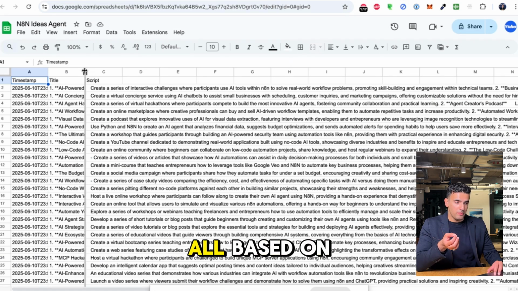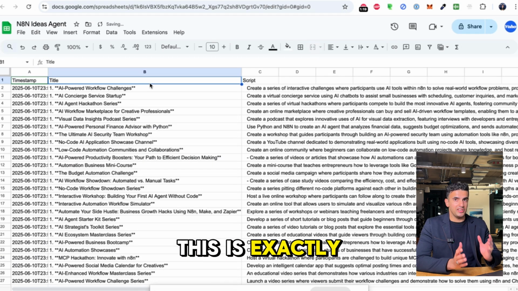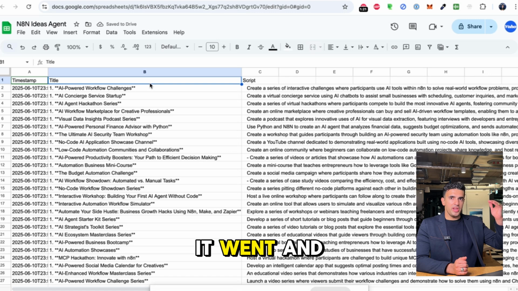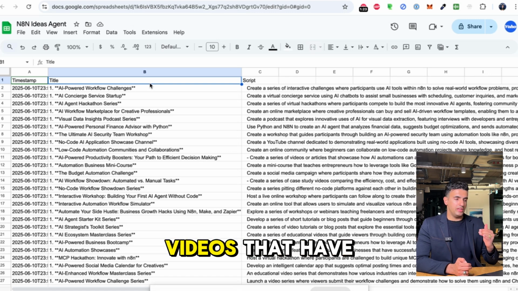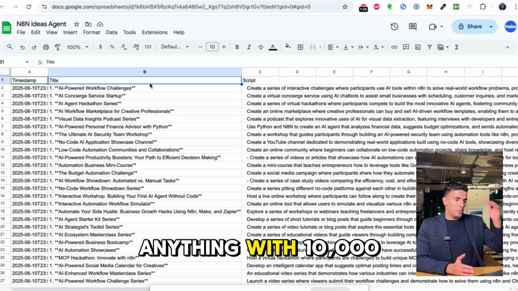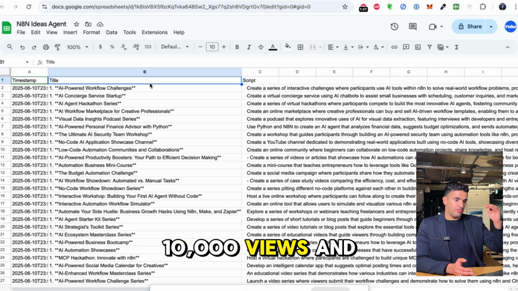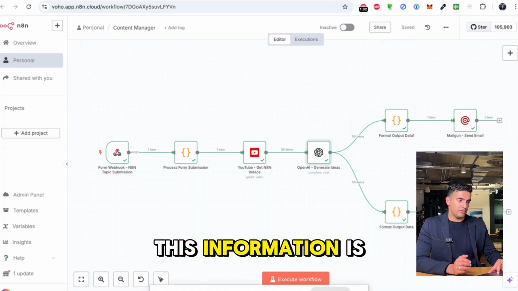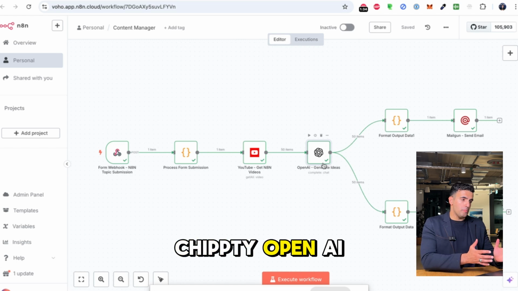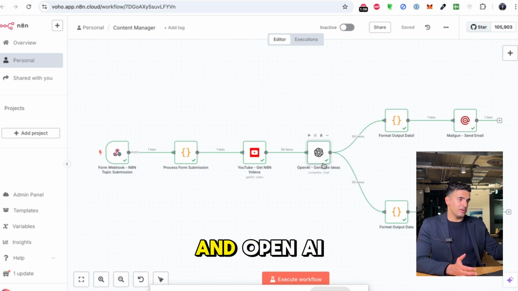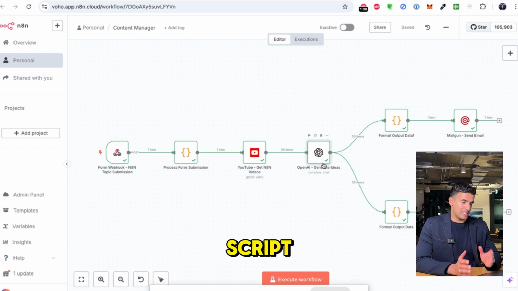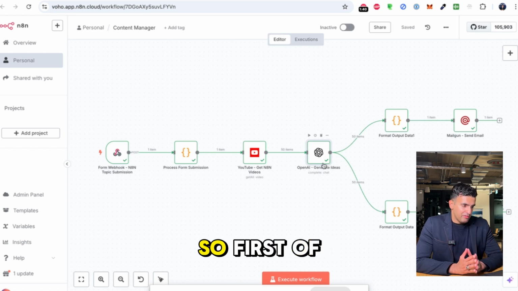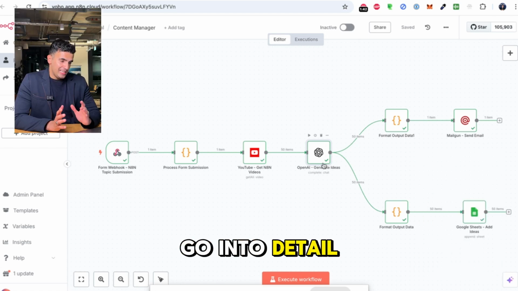So these are all based on what exactly? This is exactly on N8N. Right now it went and it scraped all the YouTube videos that have been posted on N8N with 10,000 views. And once we have this information, it is sent to ChatGPT. OpenAI has this information and OpenAI completely writes a script how it works. So first of all, now I'm going to go into detail.